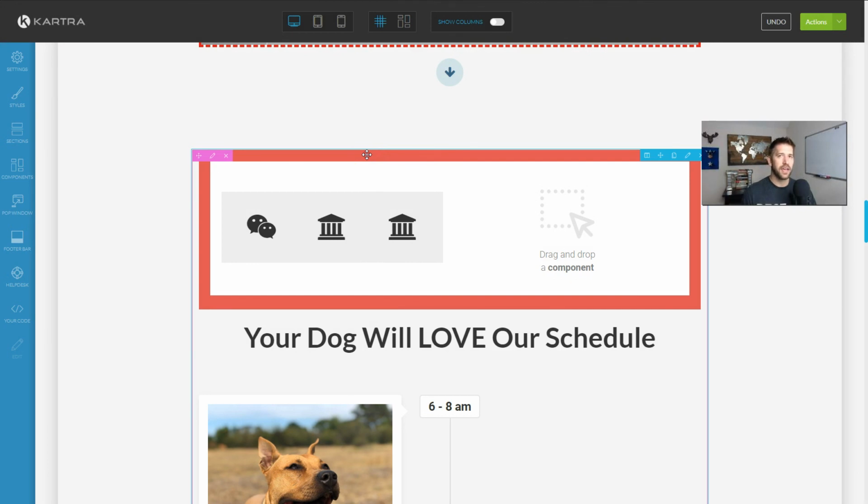On Thrive's side, I have had it happen where I'll hit save and it'll just try to save and it'll never actually save. Again, that might be a conflict with my plugins where some of my optimization plugins are messing with it, or maybe it's my page cache or something. But as an end user, I really don't care. I want it to work right. And so there are some issues on both of these builders. I'm not going to fault one more than the other. Just realize when you go into this, nothing is perfect in life, and just pick your tools and go with it. But I'm really impressed with this on Kartra here.